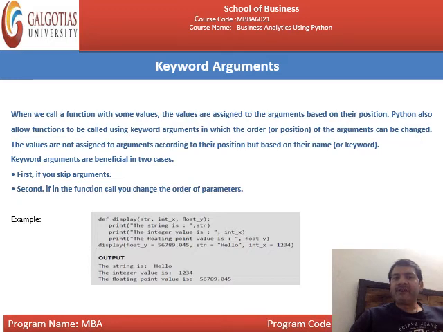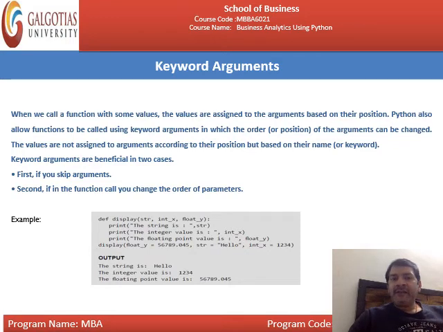Keyword arguments are beneficial in two cases. In the first case, when you skip an argument, and the second is when, in the function call, you change the order of the parameters. For example, def display(str, int_x, float_y). The first print is the string, which is str. The second print statement is the integer value, which is int_x. The third print is the floating point value, which is float_y.